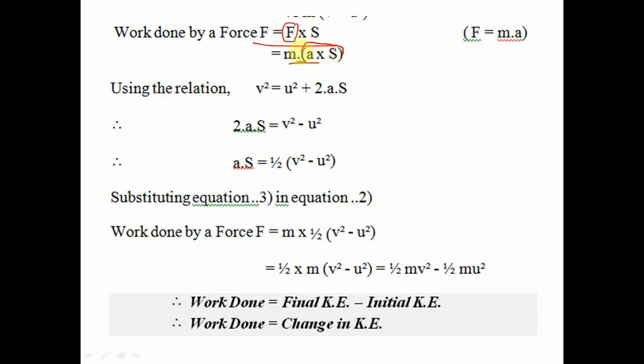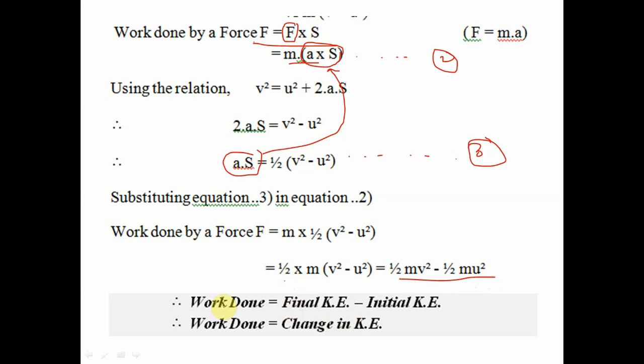Now for this a into S, using the relation v square is equal to u square plus 2aS, 2aS is equal to v square minus u square. Therefore aS is equal to half of v square minus u square. So substituting equation 3 into equation 2, work done by F is equal to m into half of v square minus u square, which means half mv square minus half mu square.